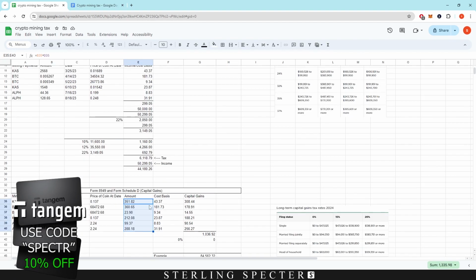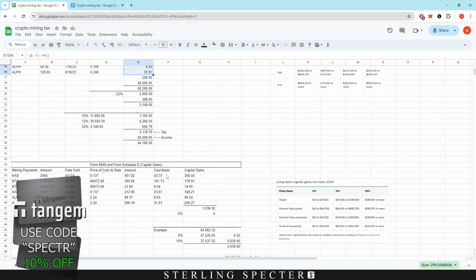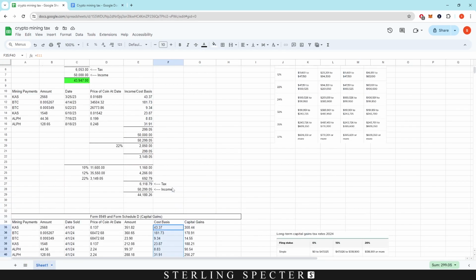Now you have to actually deduct what your cost basis was. So it's very important to keep a record of the cost basis, because it will help you when you come to do this calculation, and you'll save on tax because of this cost basis. This is to stop you from being taxed again from income and capital gains. It's basically the two taxable events. They don't overlap. That's basically what the cost basis is for.